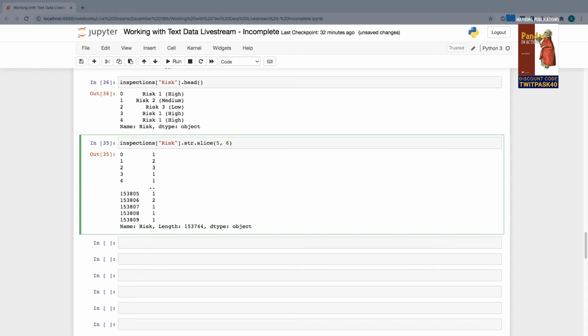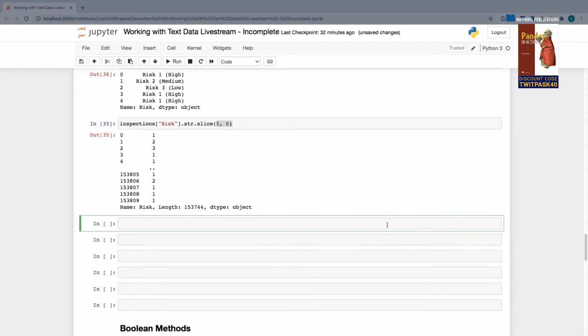We can also provide negative values here if we want to move to a position relative to the end of a string. So let me give you an example, just with a basic Python string. If I have a string like programmer, and I want to slice from 3 to -1, that's going to pull from index position 3, which is 0, 1, 2, 3. That's going to pull from the G all the way up to index position -1, which is the last character in my string. In that case, it's going to be the R.